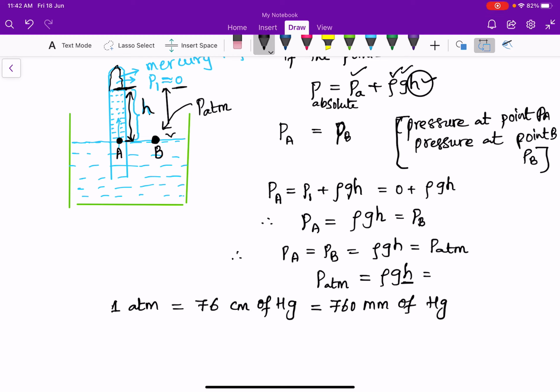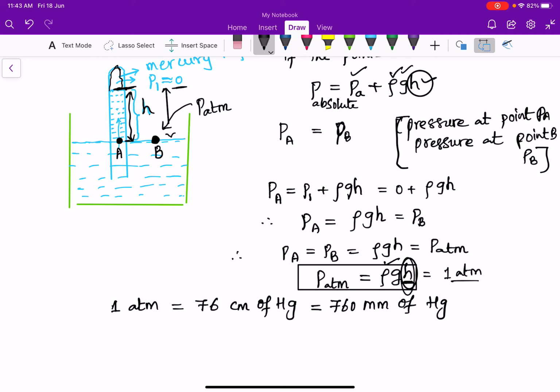So atmospheric pressure can be measured using a barometer. That atmospheric pressure is 1 atmosphere, and we can get the H value using this equation: 1 atmosphere is equal to rho GH. We know the density of mercury and the G value, so you can find H from here.